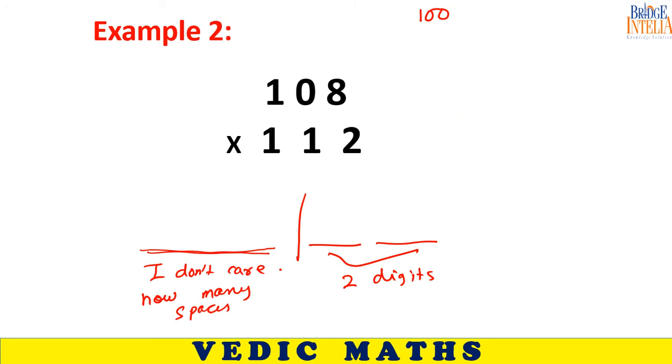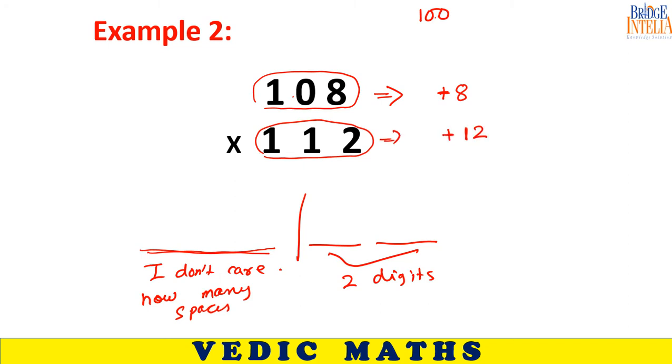Find out the deviation. You can do this mentally. 108 minus 100, what is the deviation? Plus 8. 112 minus 100, what is the deviation? Plus 12. So your answer is ready. Multiply 12 and 8. What do you get? 12 into 8 is 96.